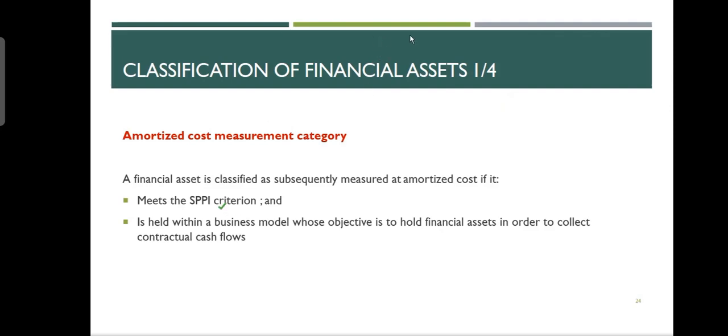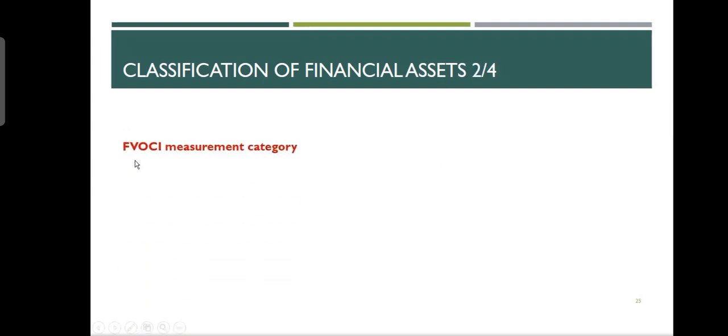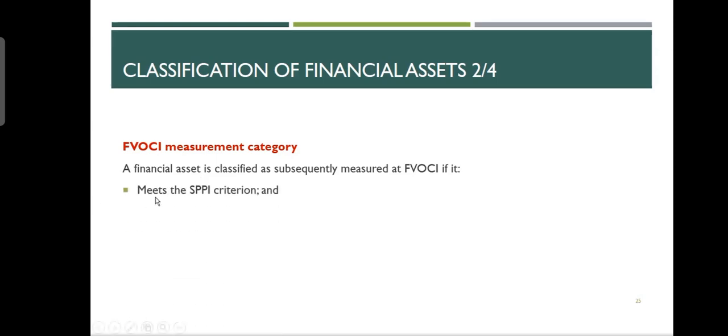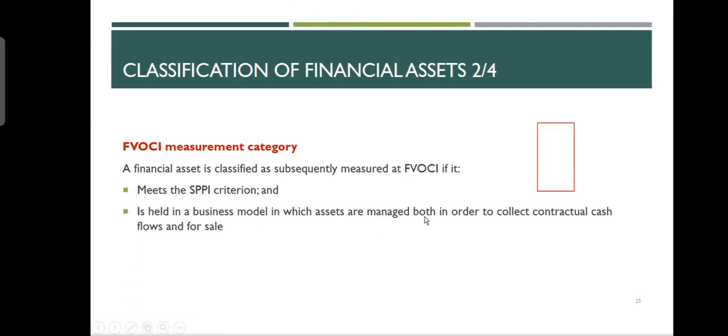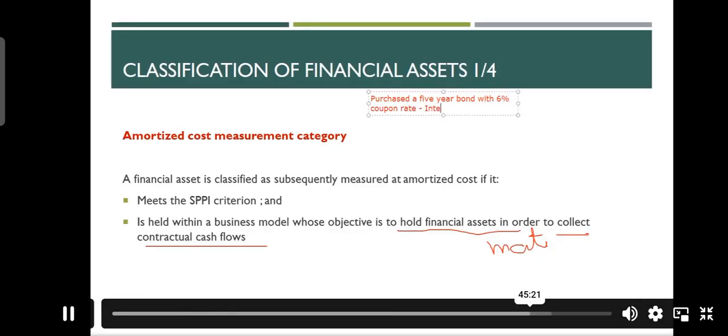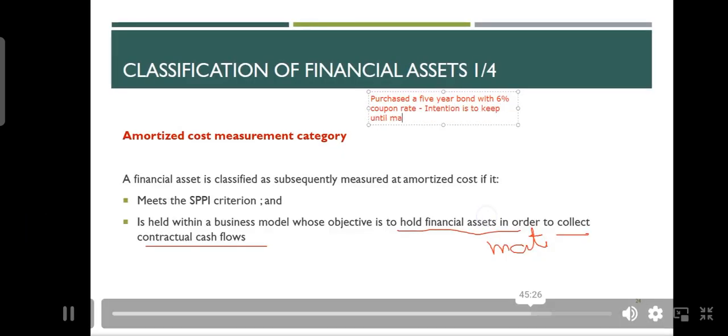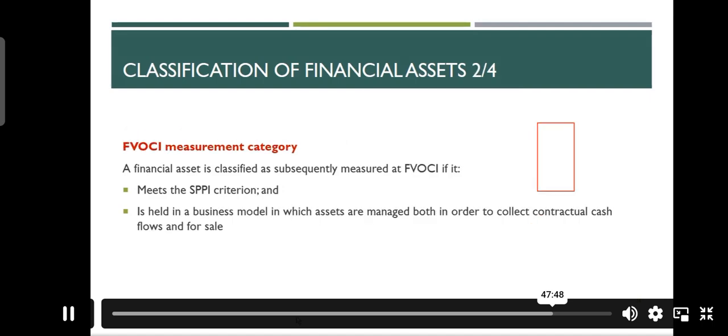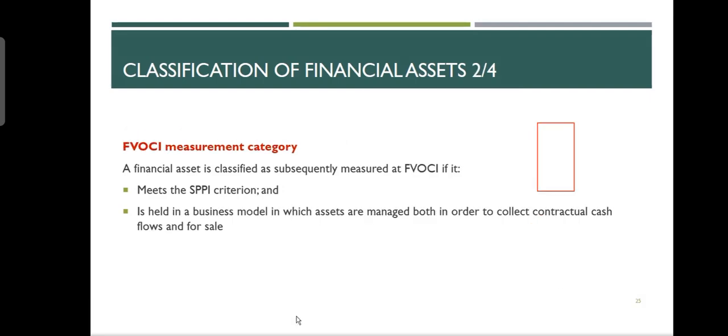Now let's see the second category. It says fair value through other comprehensive income, fair value through OCI. A financial asset is classified as subsequently measured at FVOCI if it meets the SPPI criteria, just like before. So if there is any bond, it meets the SPPI criteria and is held in a business model in which assets are managed both in order to collect contractual cash flows and for sale. So if you say that I may sell it or I may keep it, you put it in FVOCI. Now that is very simple, my friends. If I purchase a bond like this, so I got 100,000. Intention is to keep until maturity. Do you think maybe I will keep it, maybe I will sell it? If you're not sure, then it comes here in the OCI category.